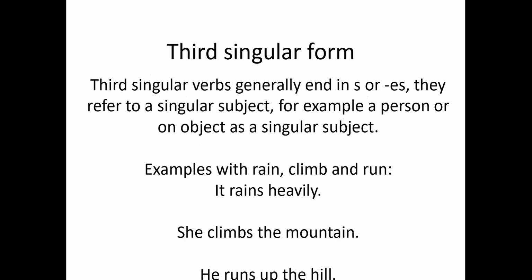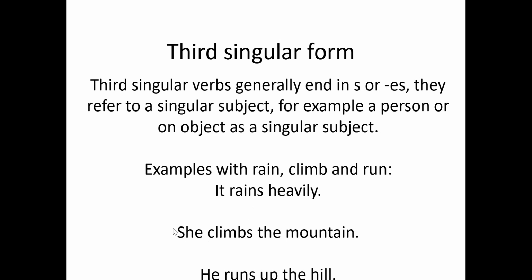Third singular form. The third singular verbs generally end in s or es. They refer to a singular subject, for example, a person or an object. Here are some examples with the words rain, climb, and run. It rains heavily. It actually refers to the weather, and it is a singular subject, right? It, the weather, is raining heavily. Or in general, it rains heavily, right? There is heavy rain.